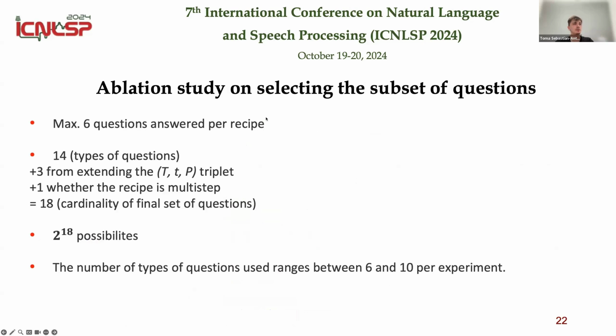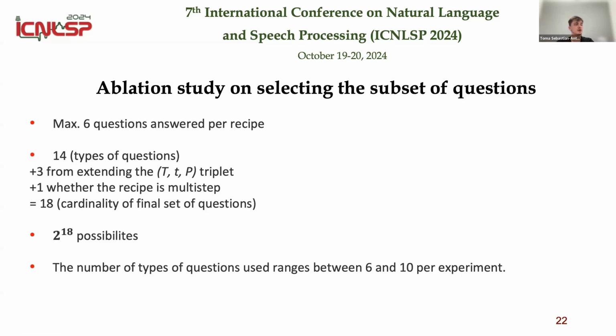Okay, so we have multiple types of questions. So we did an ablation study on how to select the best subset of questions. Every recipe has a maximum of six questions that are answered, but in total there are like 14 types of questions, plus the ones that we got from extending the triplet with time and cooking program, and whether the recipe is multi-step or not, if it has "and" or not, if it's just one triplet or multiple triplets.